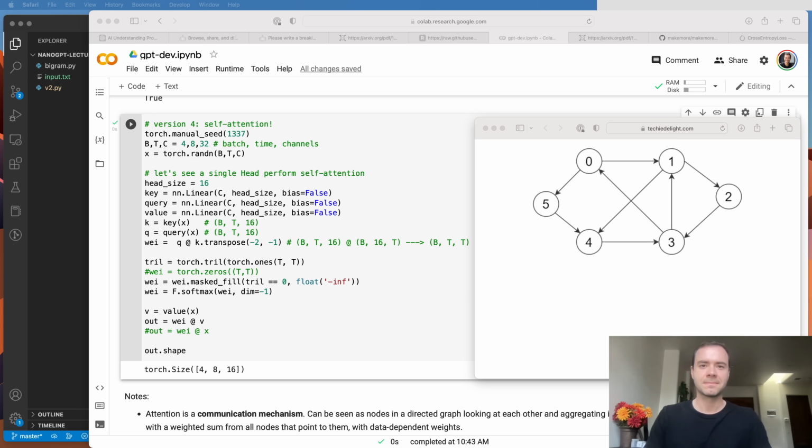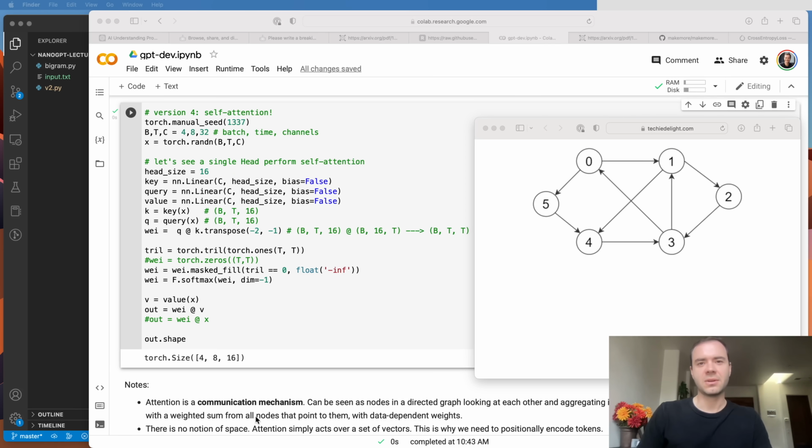The second note is that notice that there's no notion of space. So attention simply acts over a set of vectors in this graph. And so by default, these nodes have no idea where they are positioned in space. And that's why we need to encode them positionally and give them some information that is anchored to a specific position so that they know where they are.